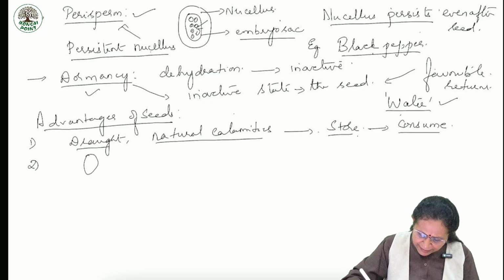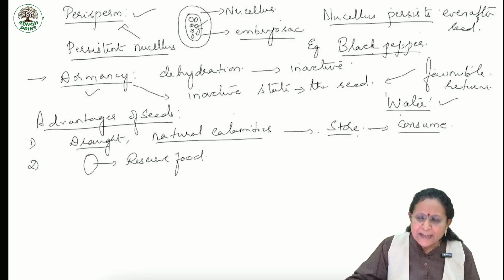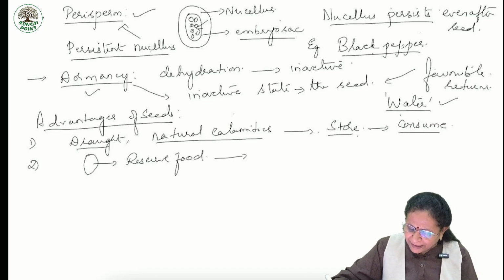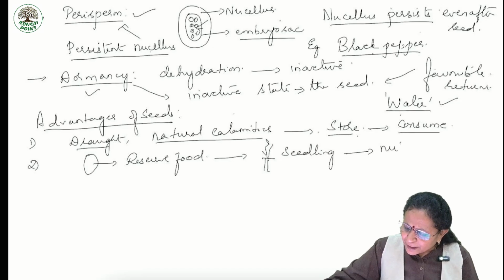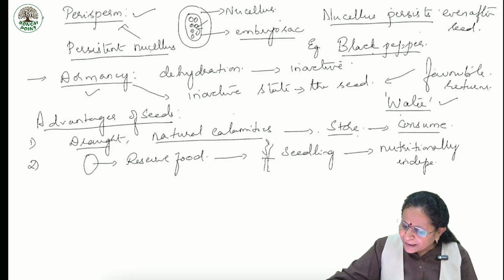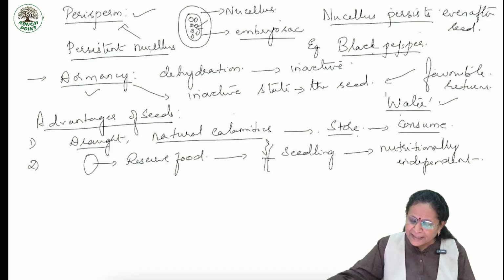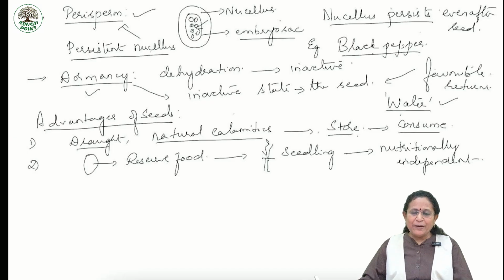The seed has reserve food. So, it will supply nutrition to the seedling until it becomes nutritionally independent.